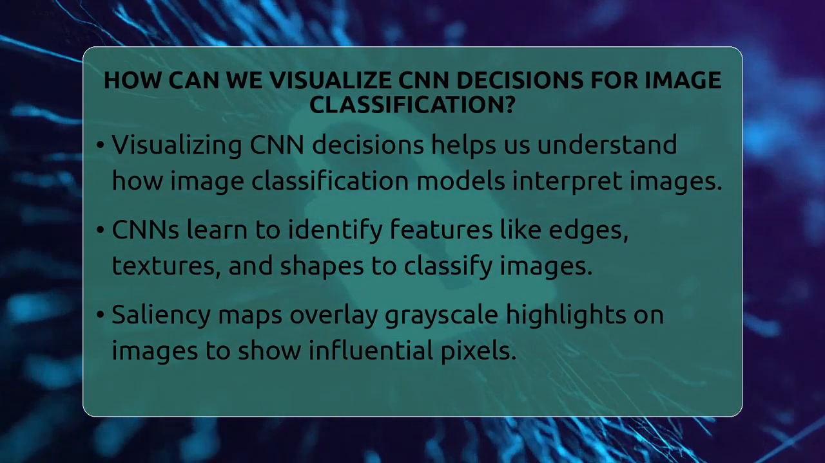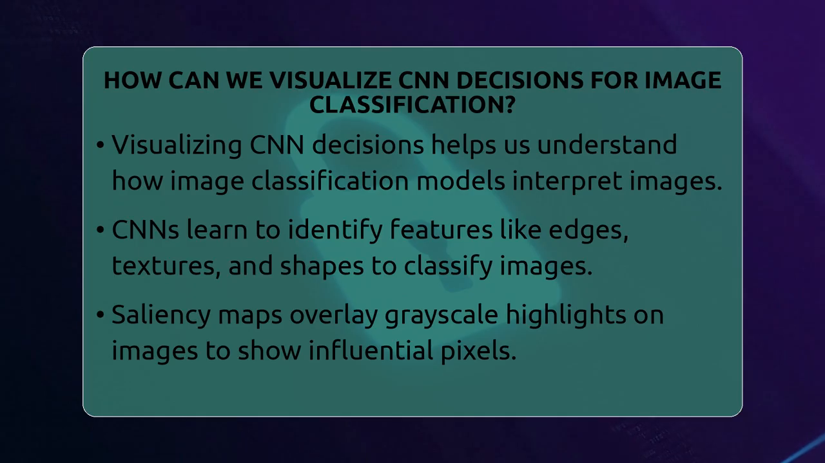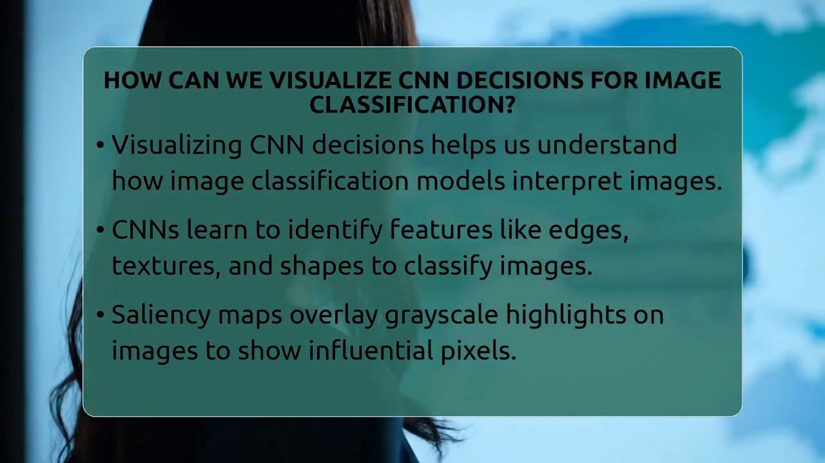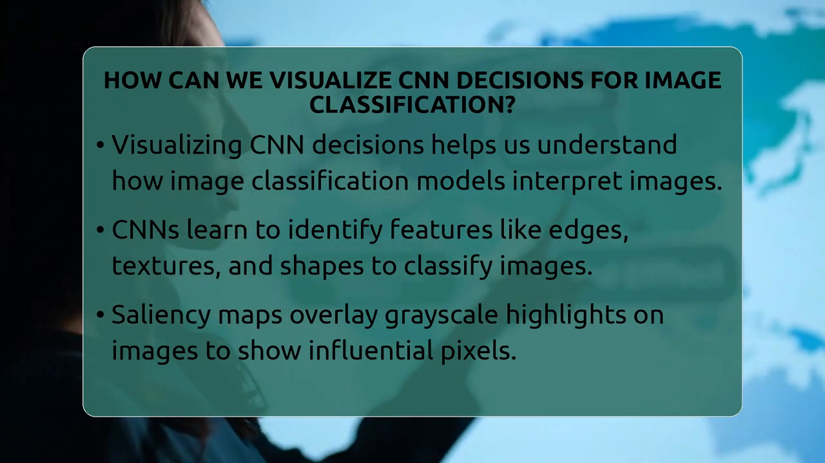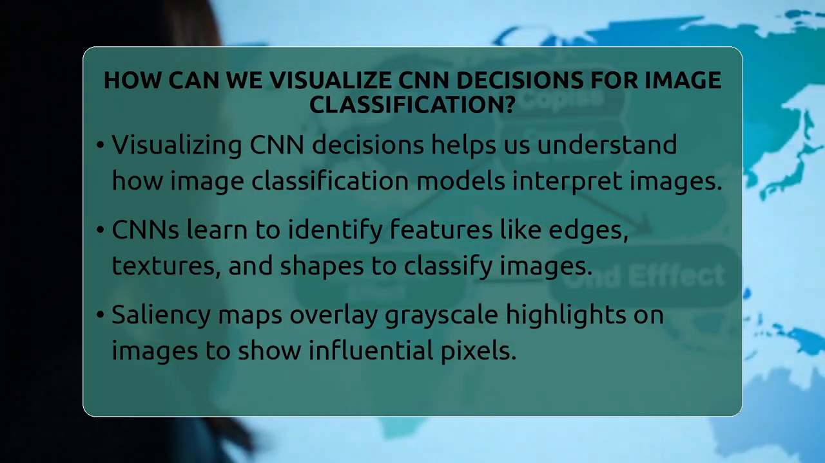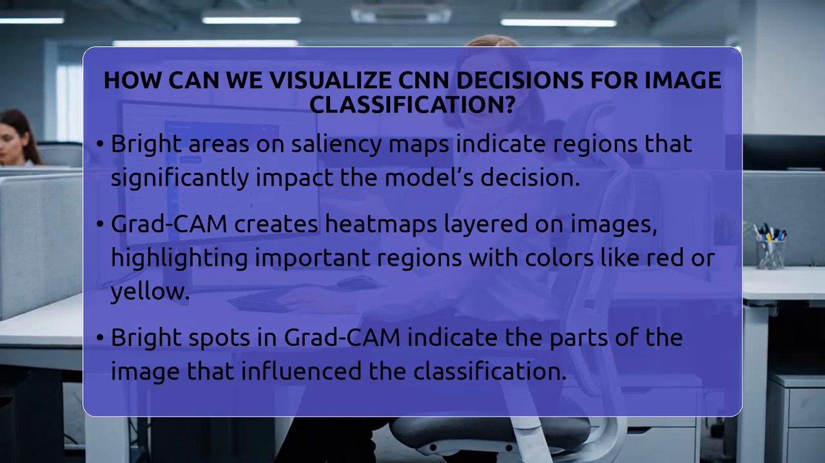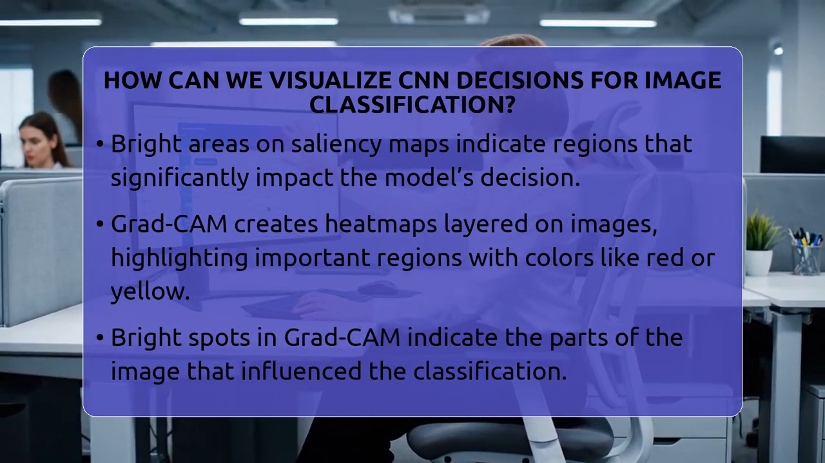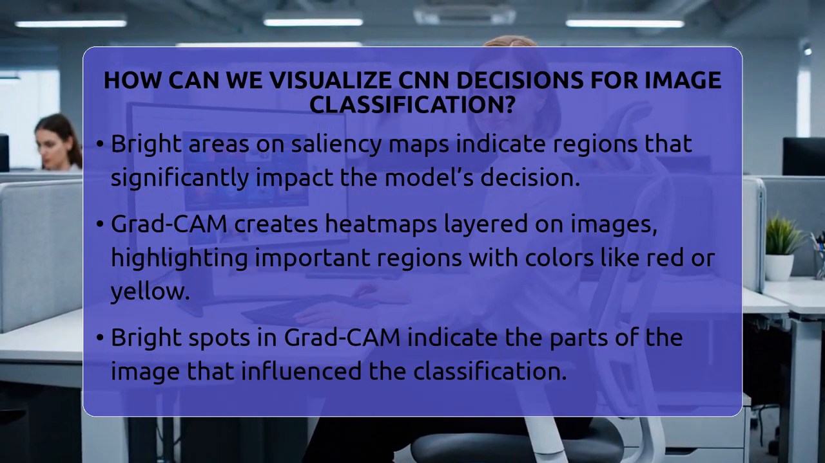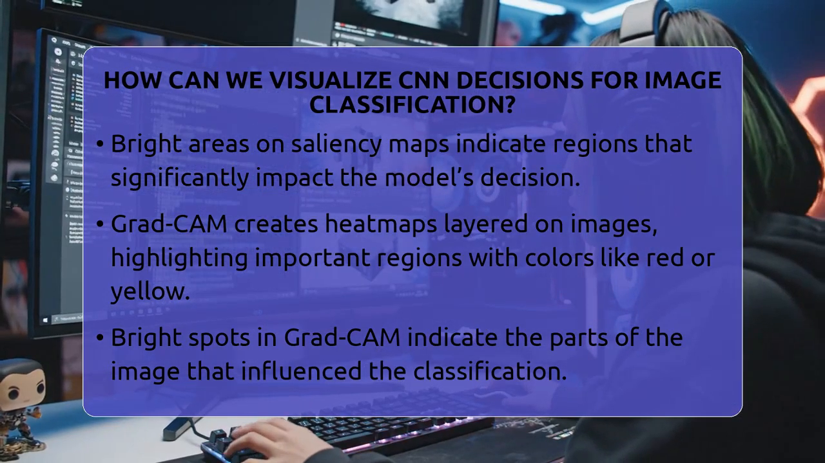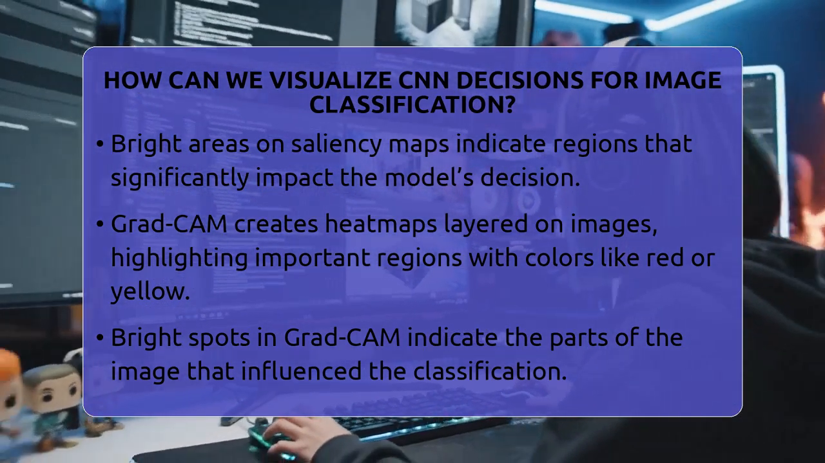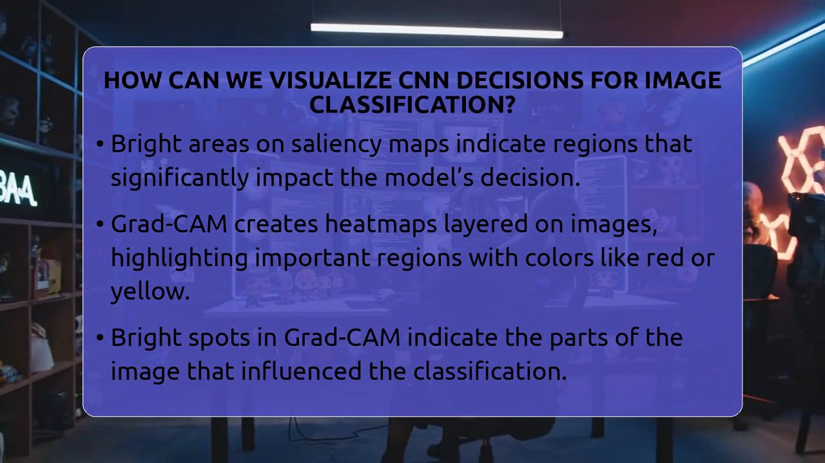One way to do this is with saliency maps. Think of a saliency map as a grayscale overlay on the image. It highlights the pixels that had the biggest impact on the network's decision. Bright areas mean those parts influence the outcome the most. For example, if the network says an image is a dog, the saliency map might show bright spots around the dog's face or body. This helps us see if the model is focusing on the right features or just random patterns.